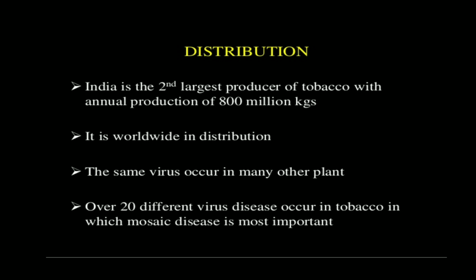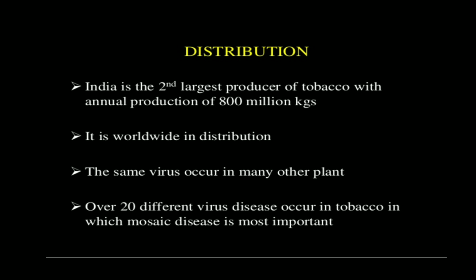So it is worldwide in distribution. What is the meaning of that? It is cosmopolitan, found everywhere in the world, in cold, hot or moderate temperature geographical regions, everywhere it is found, right? From the United States to India, Sri Lanka, the United Kingdom also, Japan also, Australia also, it is spread everywhere, right?